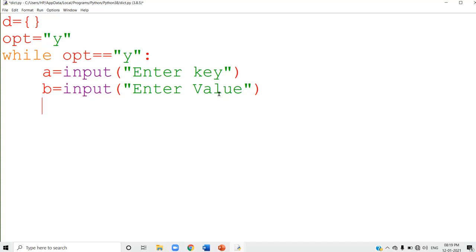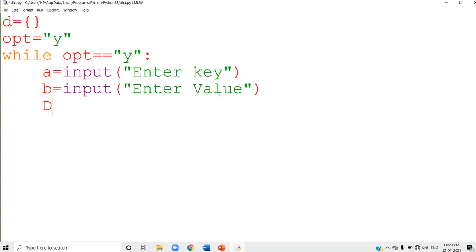Next step, you have to add that into the dictionary. In the case of list, we use the function append to add the element. Here, we don't want to use any function. We don't have any function at all. You can add an individual element into the dictionary by using its key and value. This is the method. See the method.